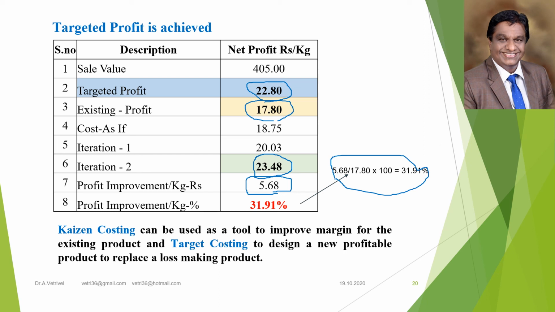Kaizen costing can be used as a tool to improve margin for the existing product, and target costing to design a new profitable product to replace a loss-making product. In this way, target costing and Kaizen costing as a total cost management can be used for any industry to improve the profit margin and to design a new product to meet the competitor's new model in a profitable way.